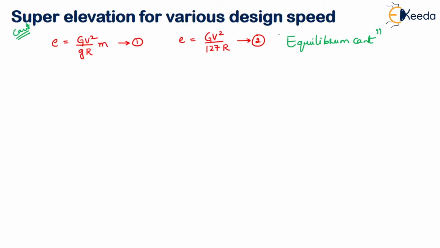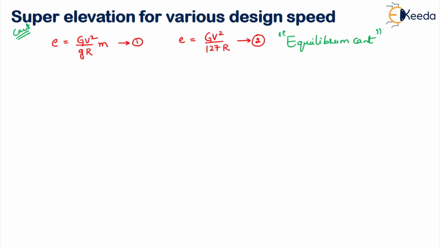This is provided on the basis of such a speed that fast trains may move safely without danger of overturning or causing discomfort to the passengers, and slow trains may run safely without derailment due to excess super elevation. So we have to keep both fast trains and slow trains in consideration.